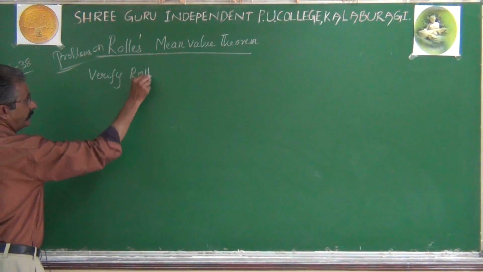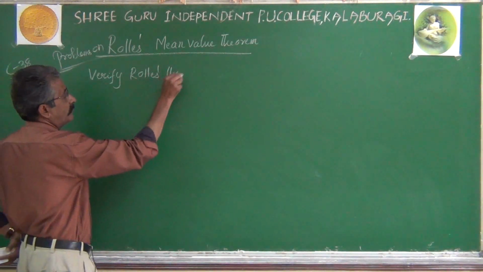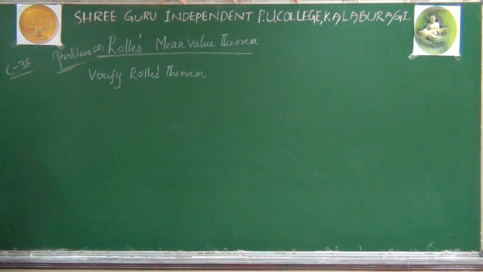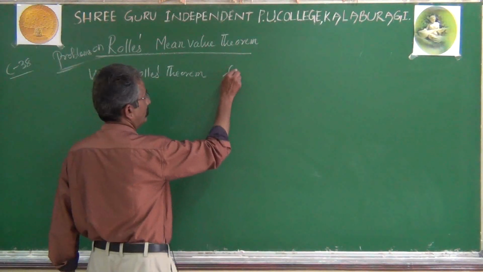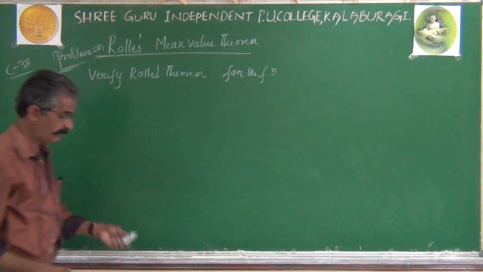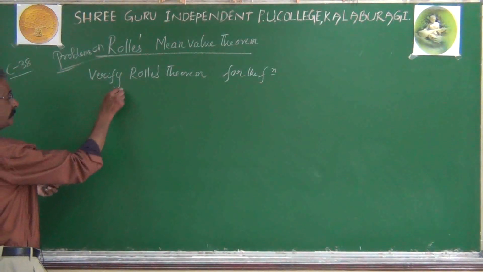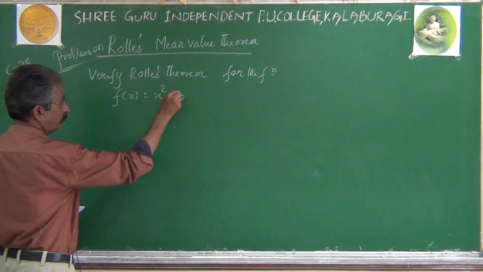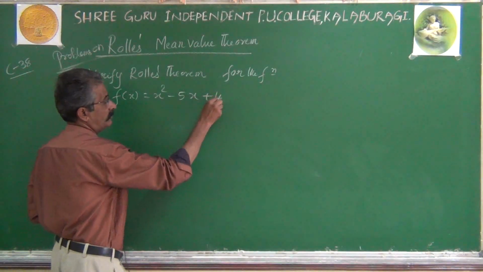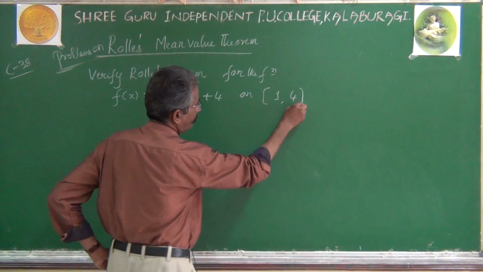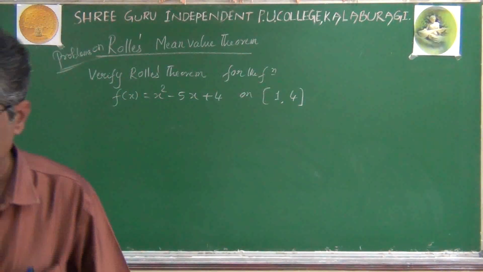Verify Rolle's theorem, or it may be given as verify Rolle's mean value theorem, whatever, that depends on the paper setter. Verify Rolle's theorem for the function f of x equals x square minus 5x plus 4 on the interval 1, 4.